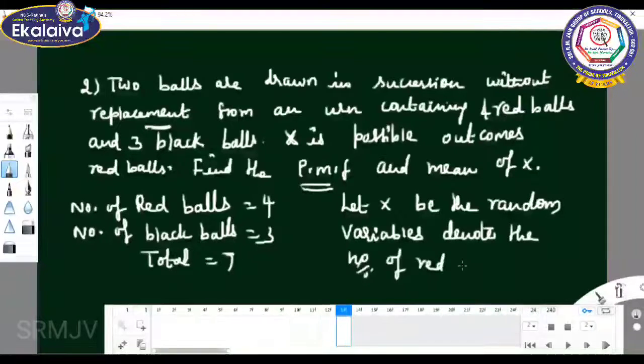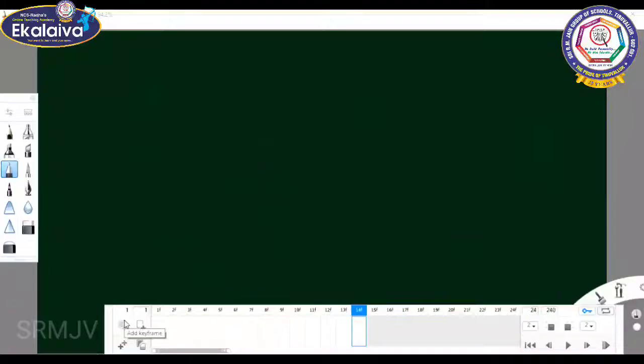So two balls are taken at random. So you can choose only the red ball. So x can take the values 0, 1 and 2. If of the two balls you are not getting a red ball, you can take it as two black balls. So x equal to 0.